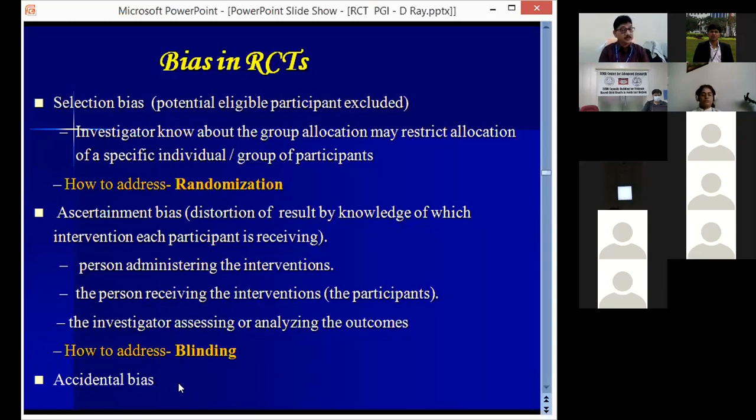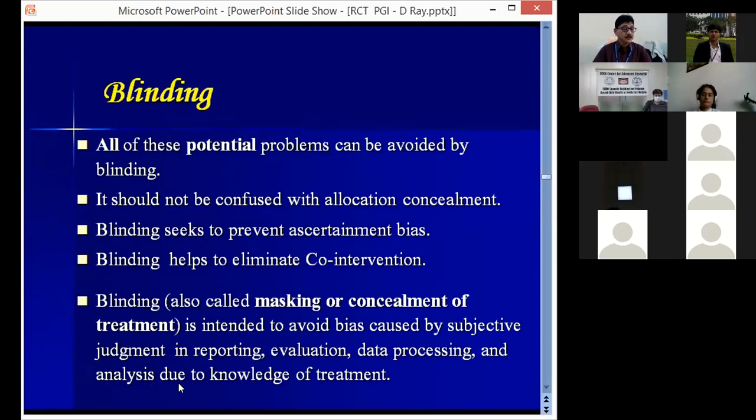Now there may be accidental bias. Suppose even after randomization, the two groups are not comparable. That is called accidental bias. That can be avoided by stratified block randomization. Now what is blinding? All these potential problems, this bias, can be avoided by blinding.